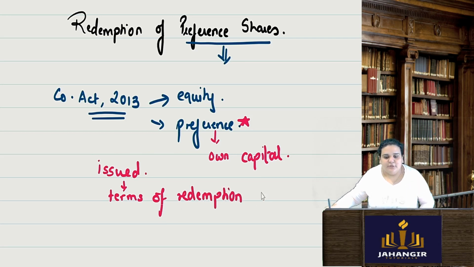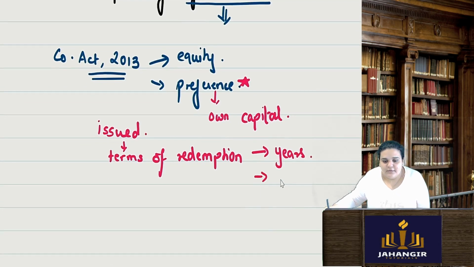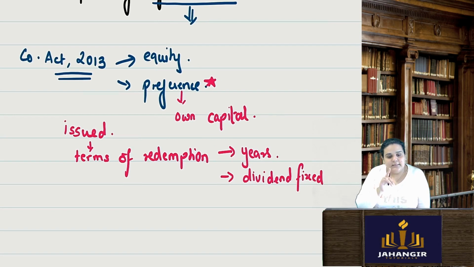What is the meaning of terms of redemption? It means for how many years the preference shares will be there, the tenure, and what the dividend will be. The rate of dividend is always fixed here. So all these terms are already decided at the time of the issue of preference shares.